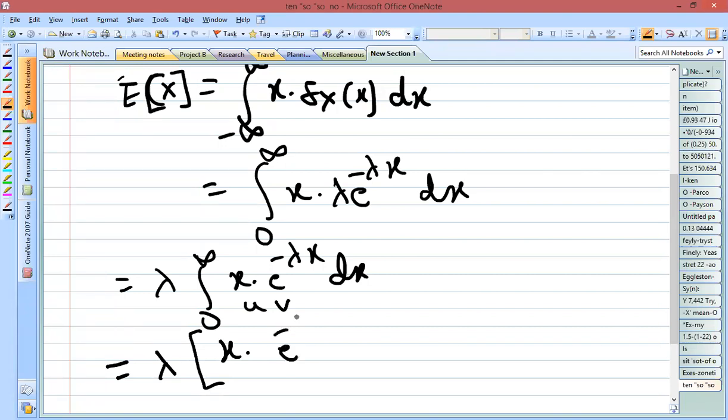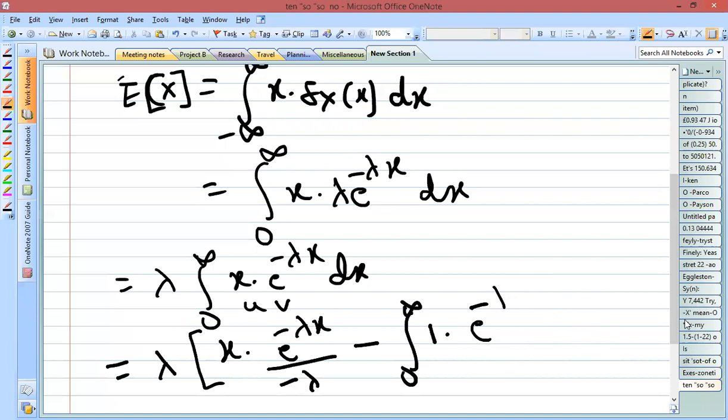It is e to the power minus lambda x divided by minus lambda, because the integration of e to the power minus lambda x is e to the power minus lambda x divided by minus lambda, minus the integral from 0 to infinity. First you write the differentiation of the first term. The differentiation of x with respect to x is 1, into whatever integration we have done, which you write here: e to the power minus lambda x by minus lambda into dx.